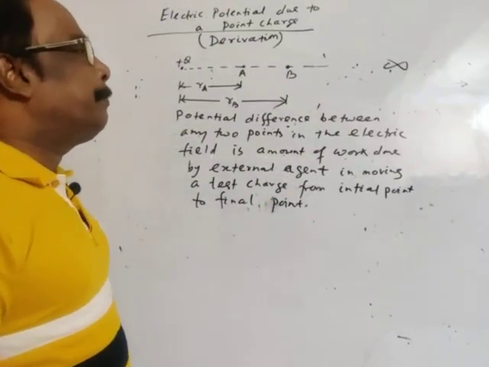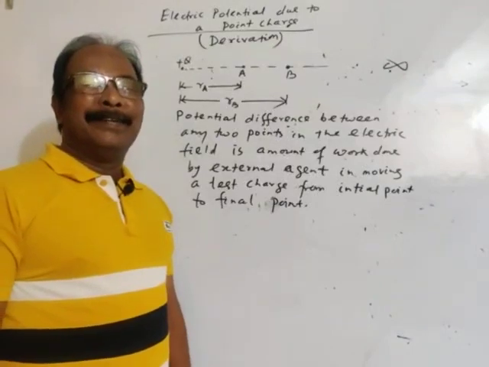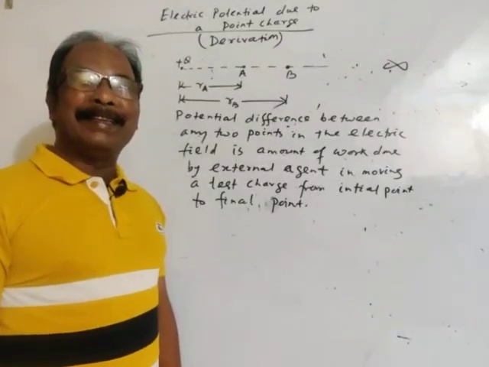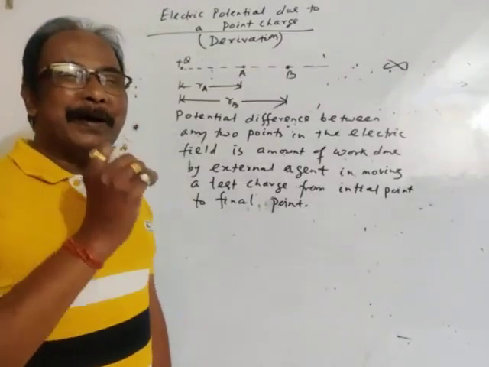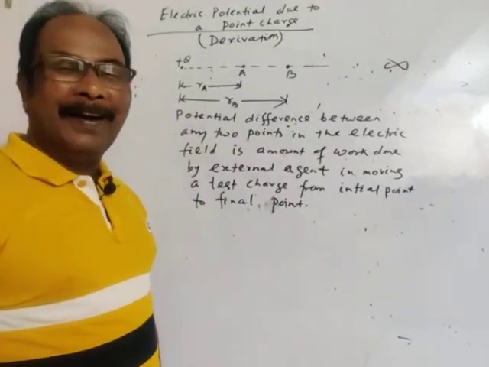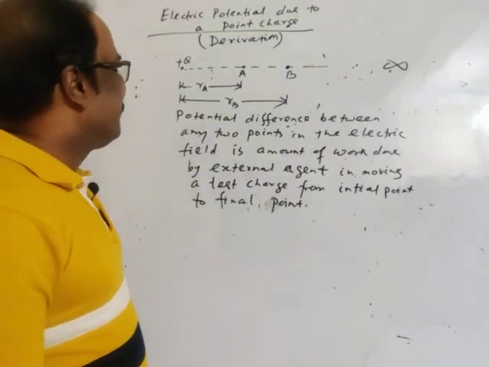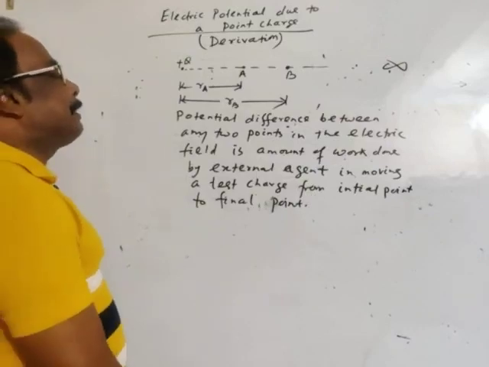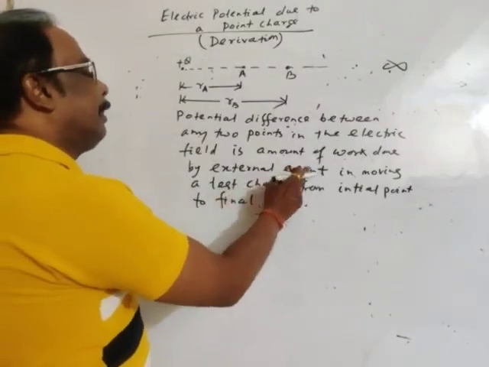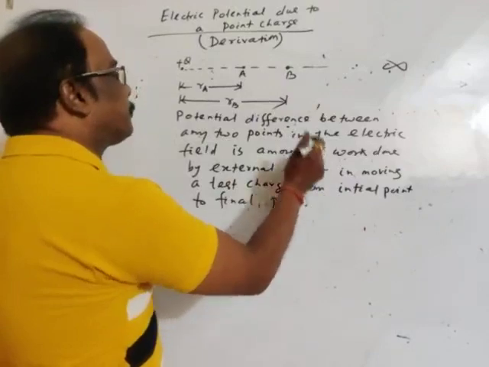But it should be remembered, the work done by the external agent and the motion of the charge should be slow. All these facts are there. Okay. Then potential difference is the amount of work done by an external agent in moving a test charge from the initial point.